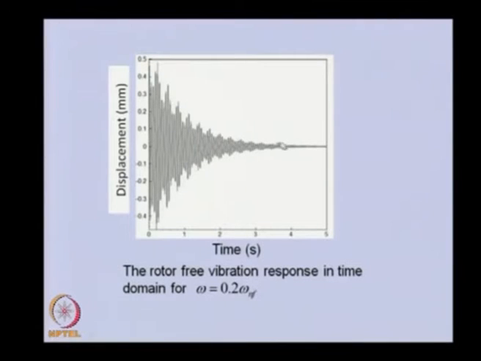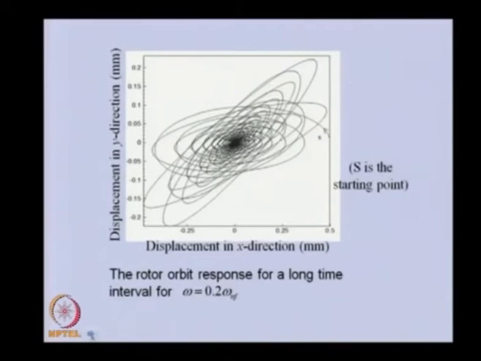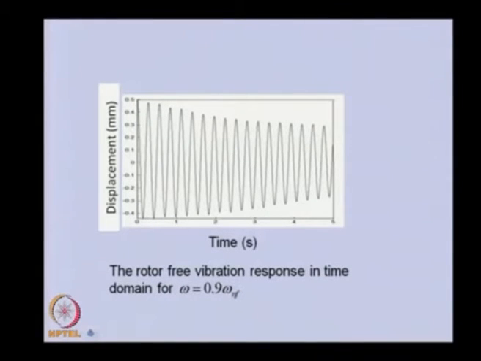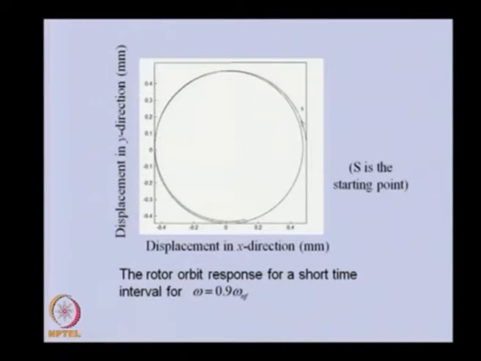So this is for one of the speeds. Now, when we are close to the natural frequency, for a given disturbance, this again is going toward a lesser amplitude. So it looks like the system is stable. This is the orbit plot.